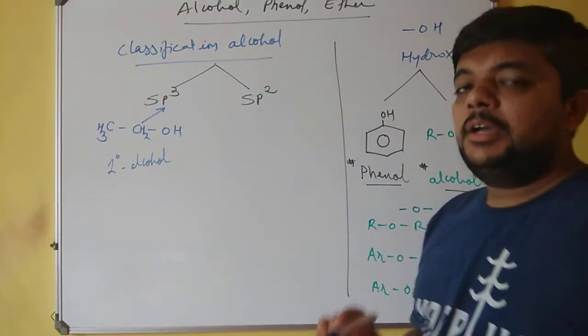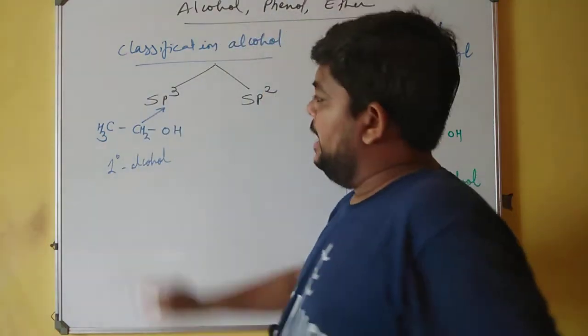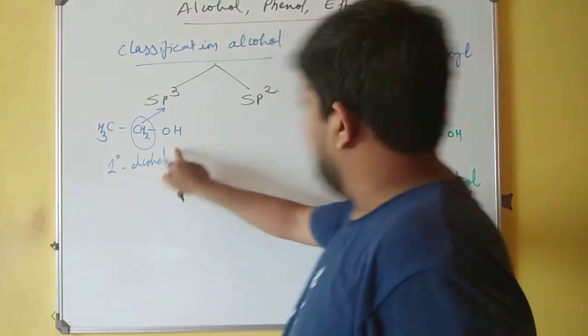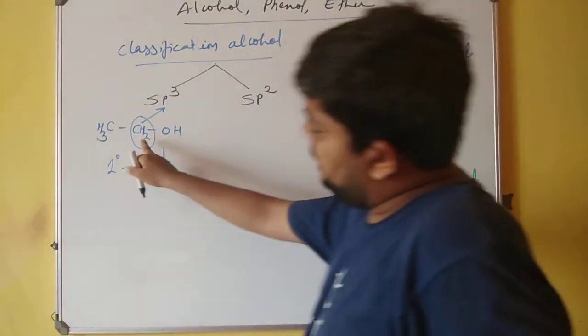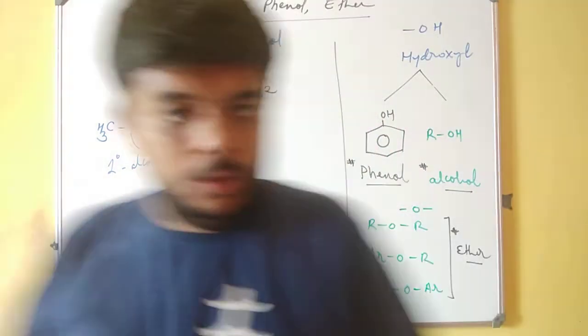I am speaking again. The OH attached to the carbon is sp3, and this sp3 hybridized carbon having OH, the hydroxyl group, is attached to only one another carbon. We call it primary alcohol.